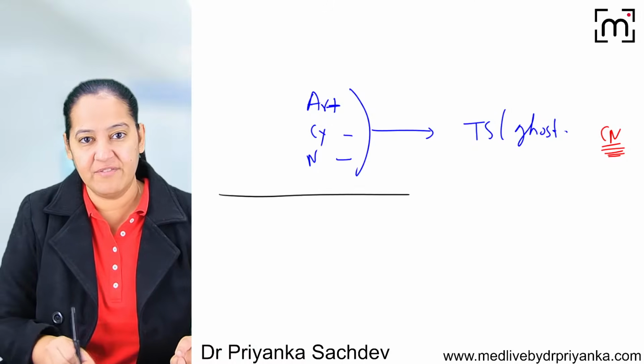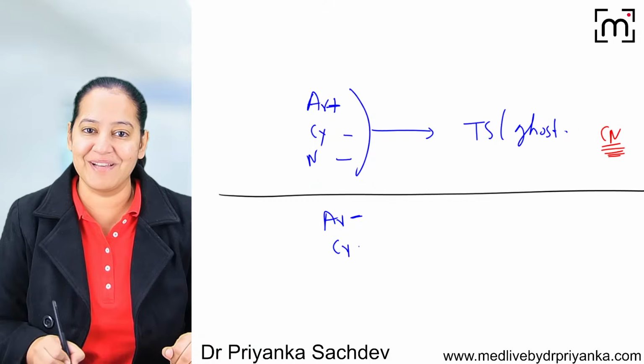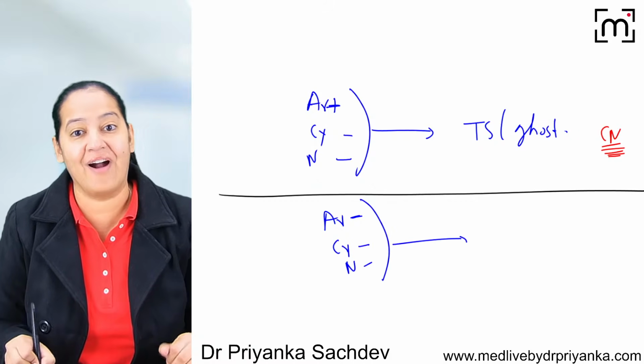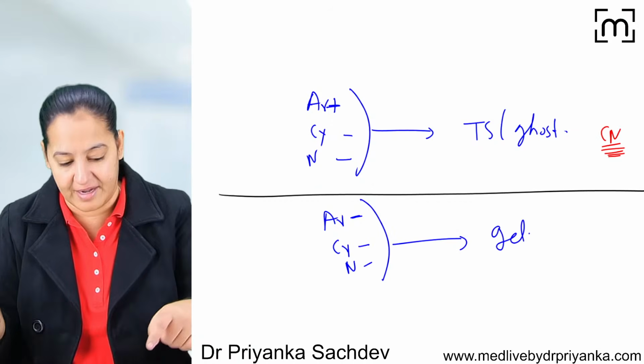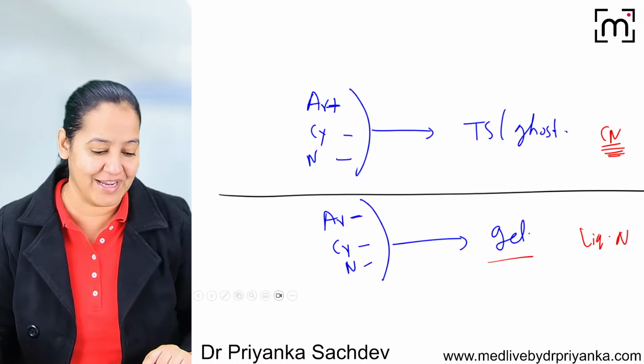But in liquefactive necrosis, as said, all three details are lost. Architecture is also lost, cytoplasm is also lost, nucleus is also lost. The group of cells ultimately gets converted into a gel-like material. Since it gets converted into gel, that's why it is known as liquefactive necrosis.